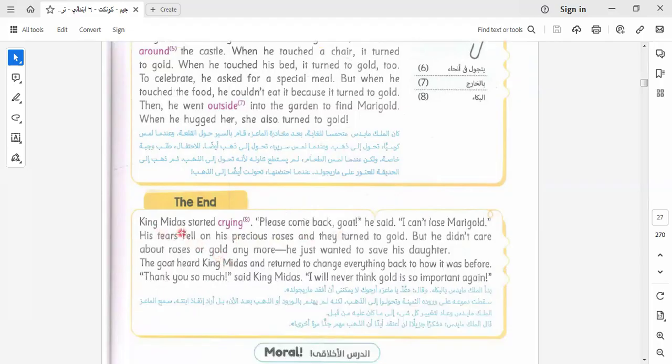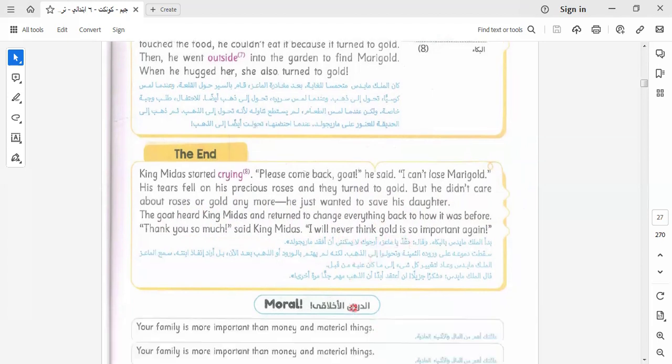King Midas started crying. Please come back, he said, I can't lose my Marigold. His tears fell on the precious roses, and they turned to gold. But he didn't care about roses or gold anymore. He just wanted to save his daughter. The goat heard King Midas and returned to change everything back to how it was before. Thank you so much, said King Midas. I will never think gold is so important again.